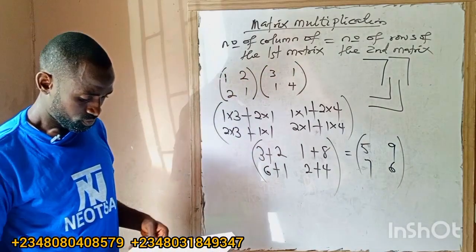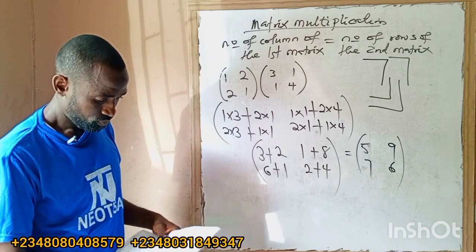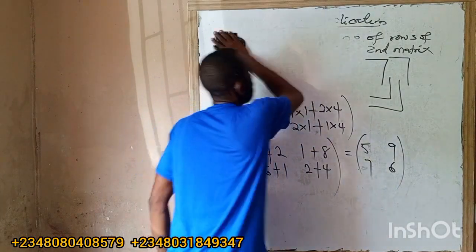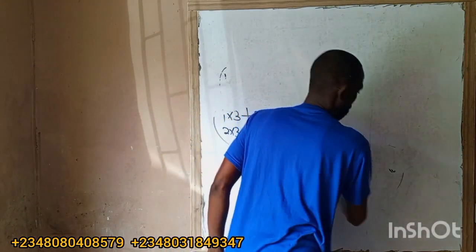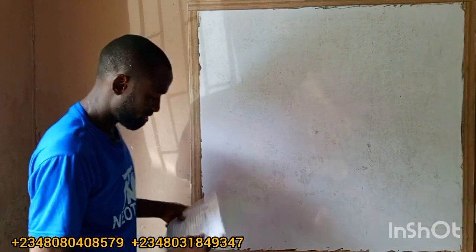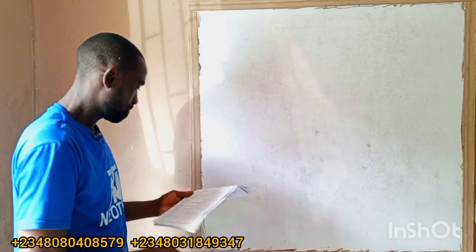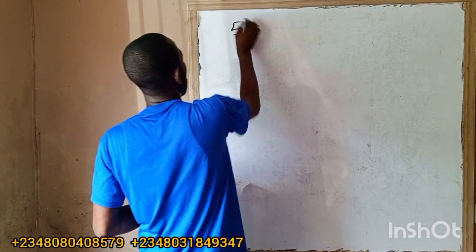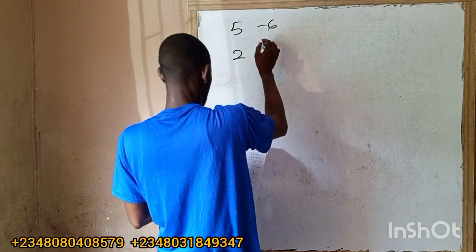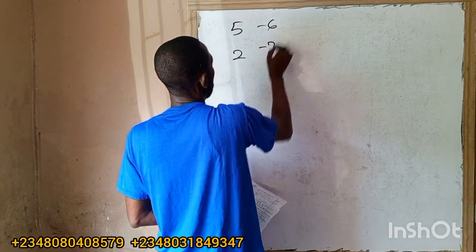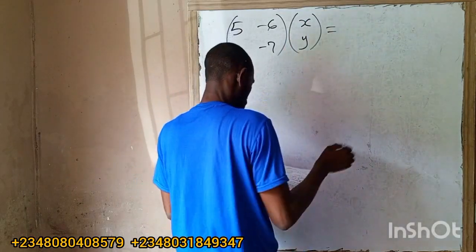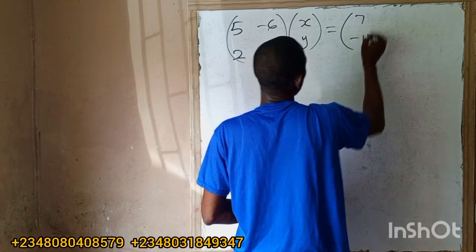So look at this question. Okay, 5, 6, 5, 2, minus 6, minus 7, brackets x by y is equals to 7 minus 11.